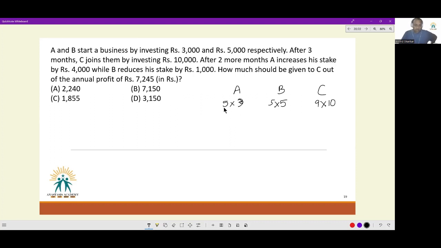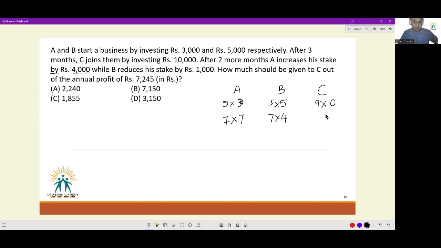Now, after 5 months are done, A increases his stake by rupees 4,000. Previously, he had invested 3,000 rupees. Now he's increased his stake by 4,000, so now his investment is 7,000. And for how many months? For the remaining 7 months. For the first 5 months, he had invested 3,000. For the last 7 months, he has invested 7,000. And on the other hand, for the last 7 months, B has invested only 4,000.